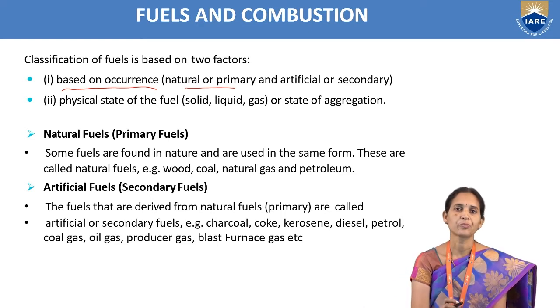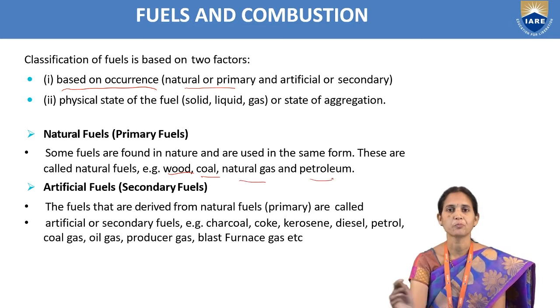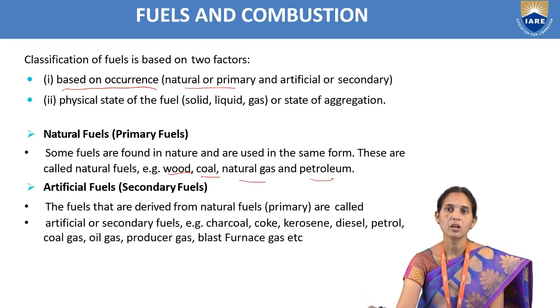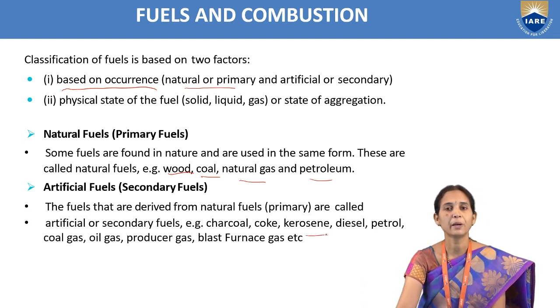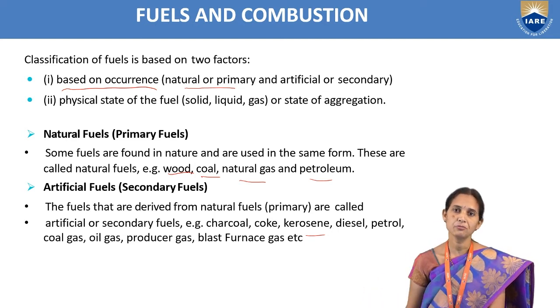So we can see what the examples of natural fuels are. We can take wood, coal, petroleum, natural gas. Wood, coal, natural gas, and petroleum, these are natural fuels. And artificial fuels, we can take kerosene, petrol, diesel, LPG, CNG. All these are secondary fuels.